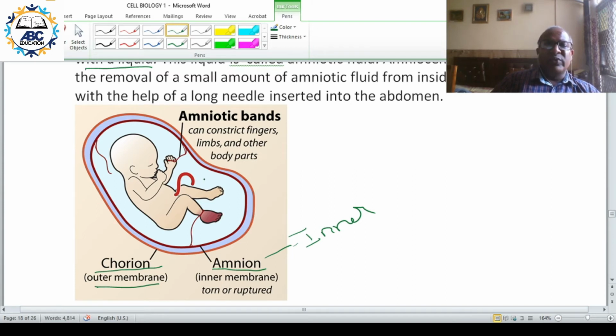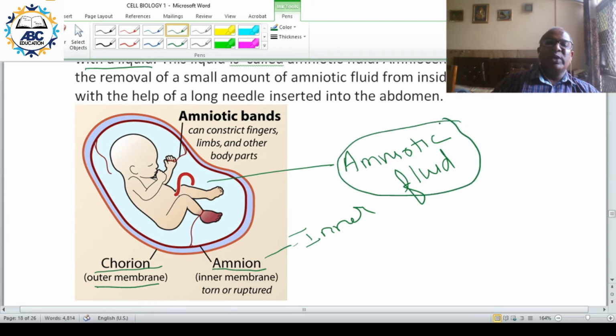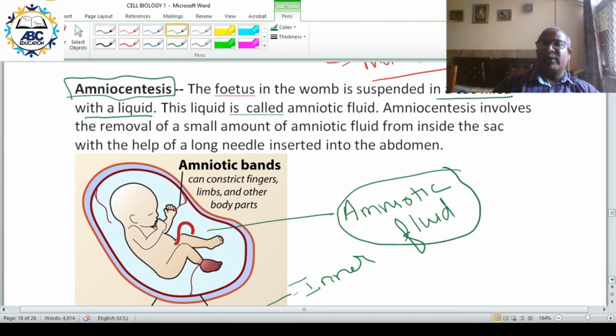Here is a liquid filled space, and here you have the amniotic fluid. So you have the amnion, the inner layer, the chorion, the outer layer, and inside the inner layer you have the amniotic fluid.